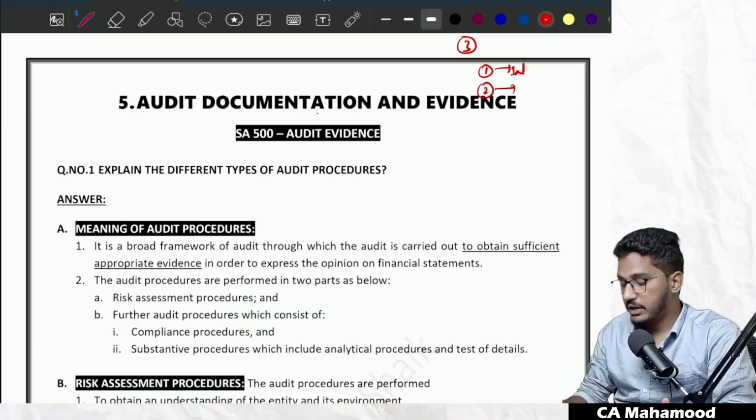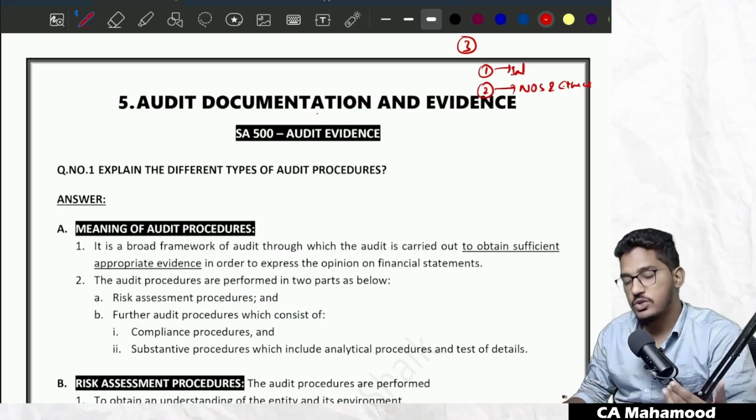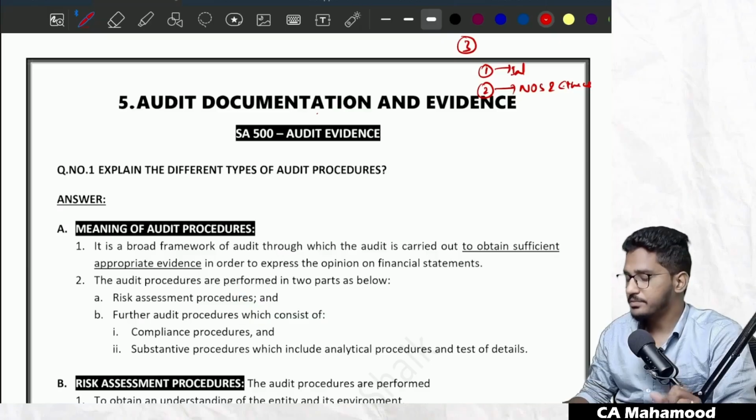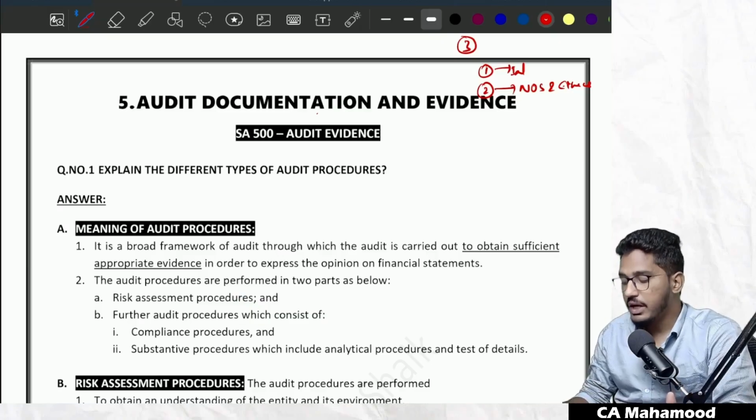Number two, we have revised nature, objective and scope of audit, and along with that ethics of the auditor also we have covered. So it is also one of the important chapters from the examination perspective, and we had a lot of discussion. We have understood various concepts associated with the audit related things. So we revised the concept of nature, objective and scope of audit along with ethics.